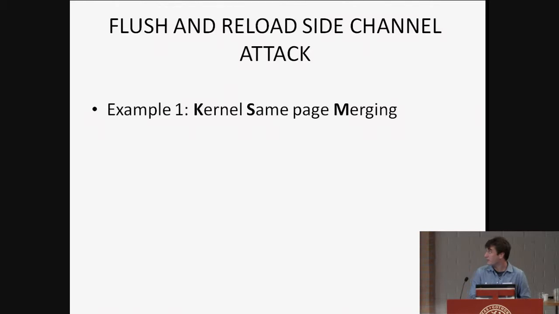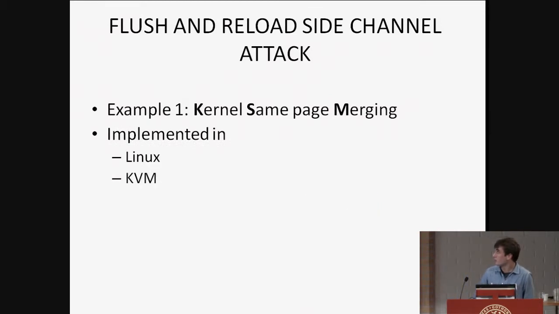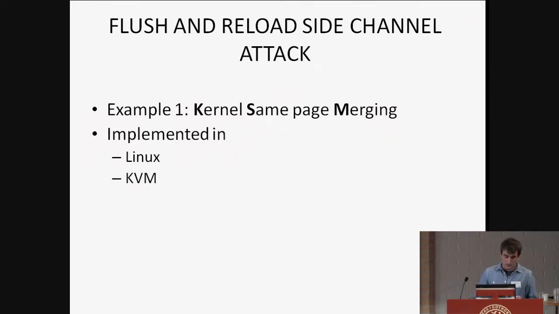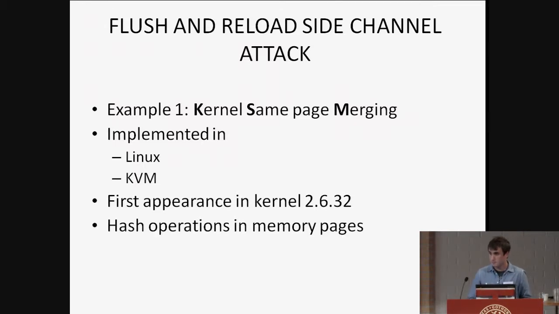So where is this implemented? This is implemented, first of all, in kernel same-page merging. It appears in Linux, and it appears also in KVM, which is a Linux-based VMM. So they basically take the Linux OS and convert it into a VMM so that it can offer virtual machines. It first appeared in kernel 2.6.32, and the basic operation is that for those pages that are declared as shareable, they do hash operations on those pages, and whenever they see that 2 hash operations have the same output, they merge those pages.